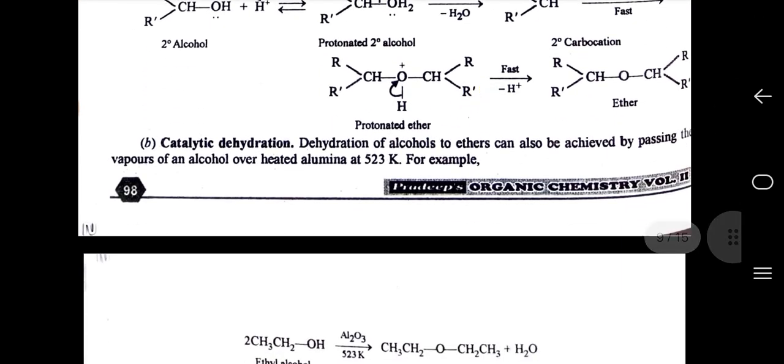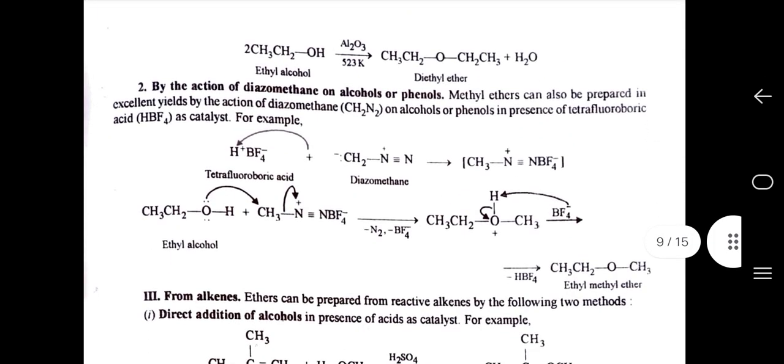B. Catalytic dehydration. Dehydration of alcohols to ethers can also be achieved by passing the vapor of an alcohol over heated alumina at 513 Kelvin. Second, by the action of diazomethane on alcohols or phenols. Methyl ether can also be prepared in excellent yield by the action of diazomethane on alcohols or phenols in the presence of tetrafluoroboric acid, HBF4, as catalyst.